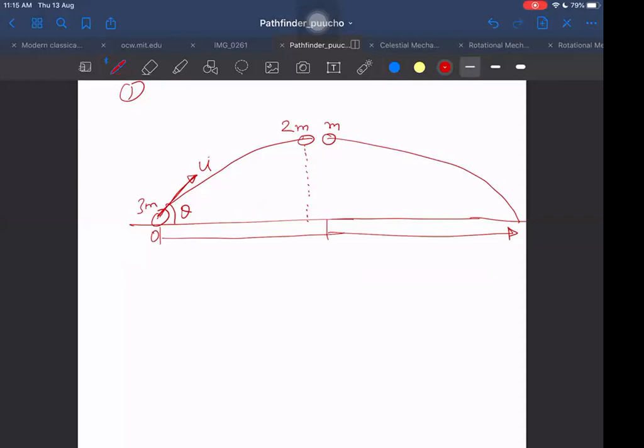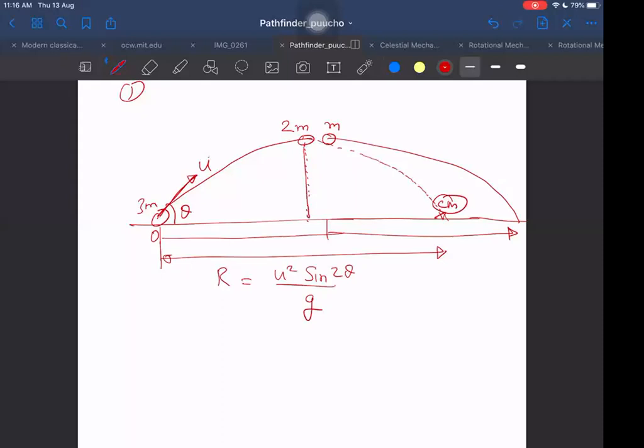We can find out easily by understanding one thing: the center of mass will be following just a parabolic path. So if we know the range formula, all of you know, u square sine 2 theta by g, this is the range, but only for the center of mass, not for the other masses. Out of those, one mass has come here, so it has covered less range. That is considered the range R1, and the other has covered range R2.